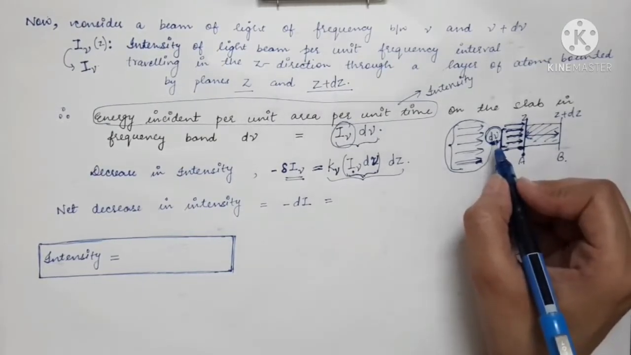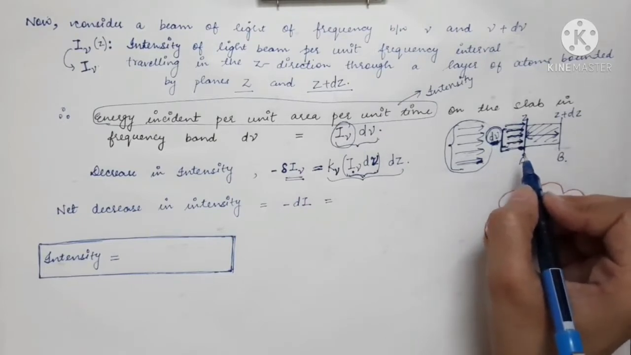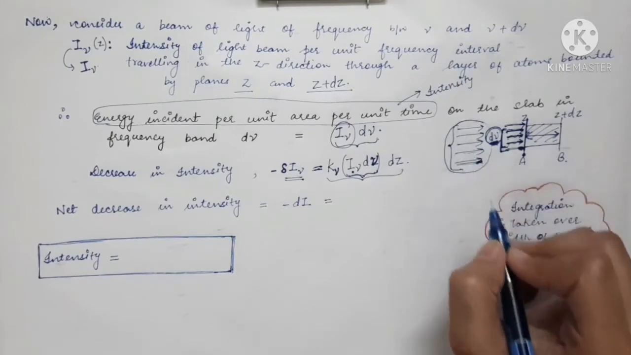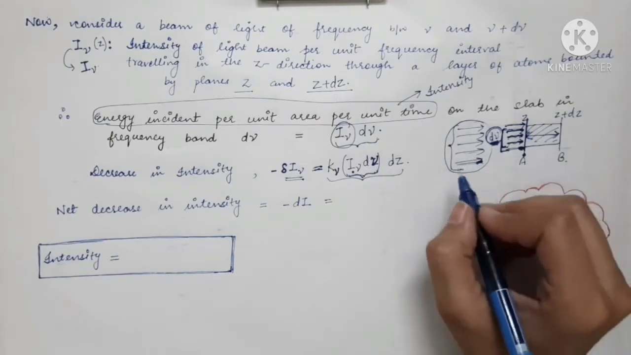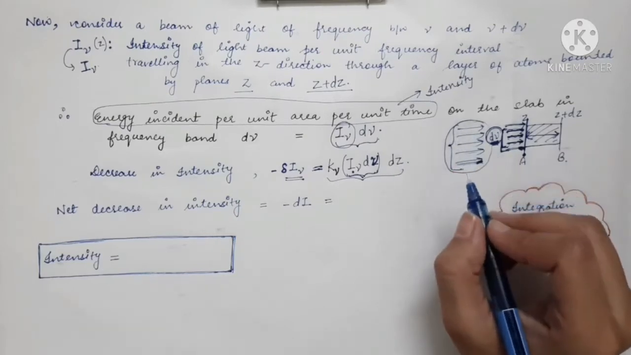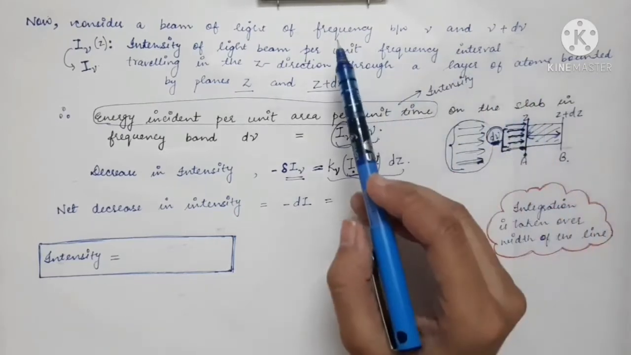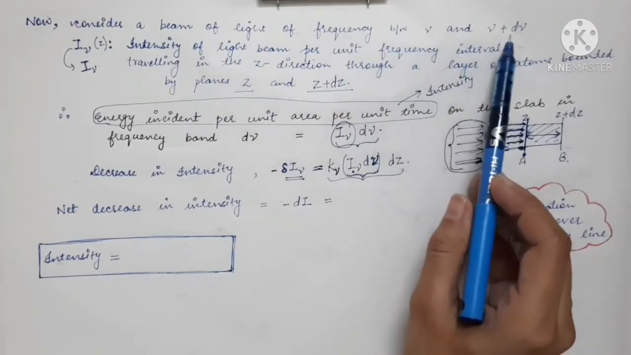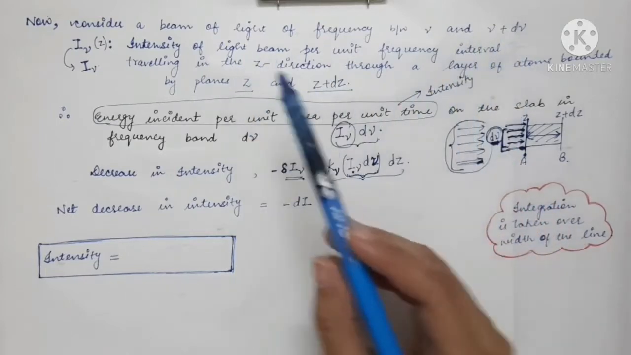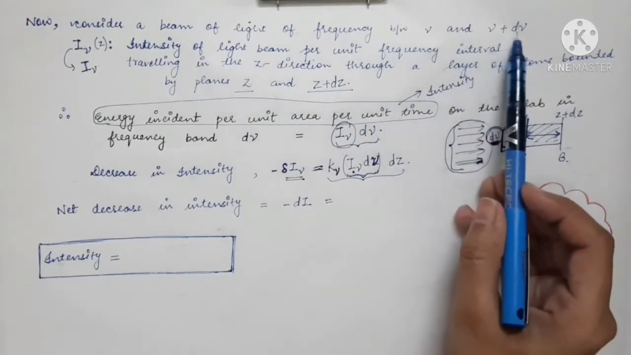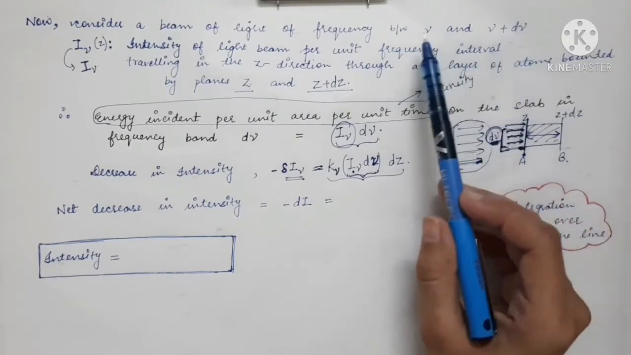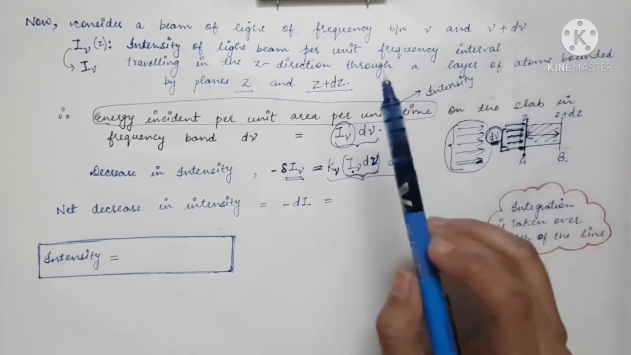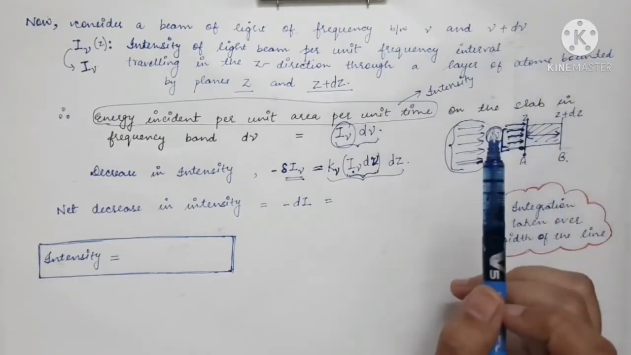So d nu is the small frequency interval which we just supposed, but the beam in actual practice will have a large frequency range. So you have to integrate over the whole range of frequency. Here we just considered a light beam of frequency between nu and nu plus d nu, but if you have a light beam of large frequency range, you have to integrate over the whole range.